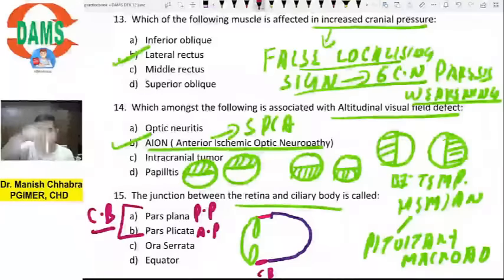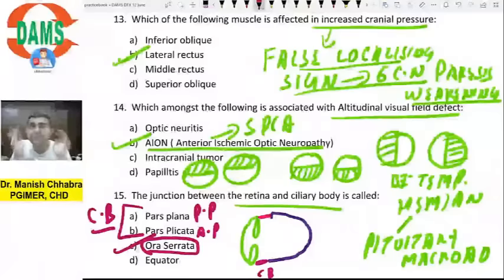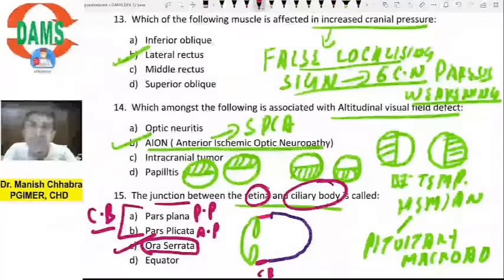Both are the parts of ciliary body. So there is iris, then there is pars plicata, then there is pars plana, and then there is starting of the retina, you call it ora serrata. So peripheral most part of the retina is ora serrata, hence is the answer. So you can also say that the junction between retina and ciliary body is ora serrata. So this is sort of a googly question. If your concept is clear, you will be easily able to answer this question, right?